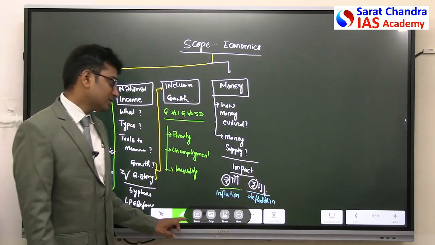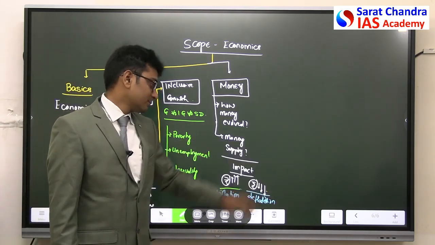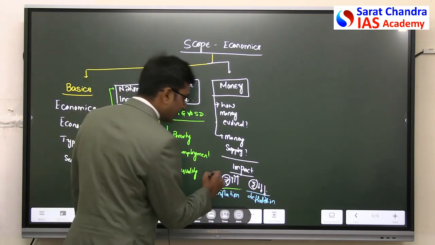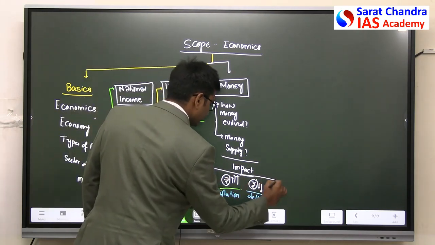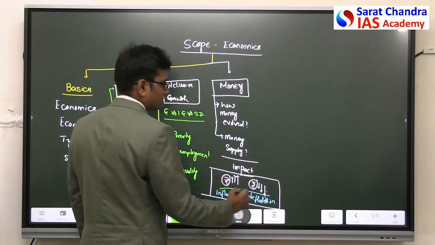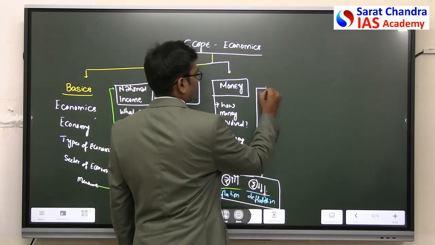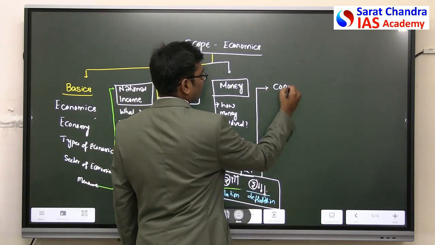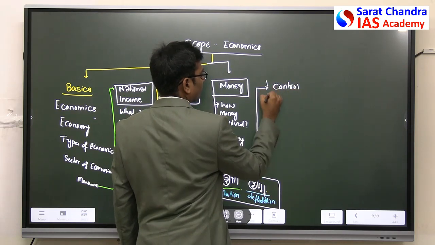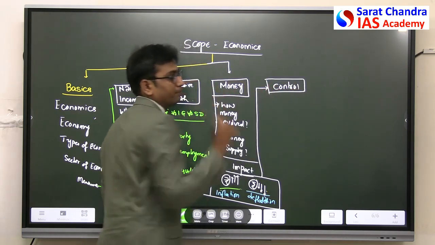Now once we are discussing this or after completing this, we have to control this. Control money supply.